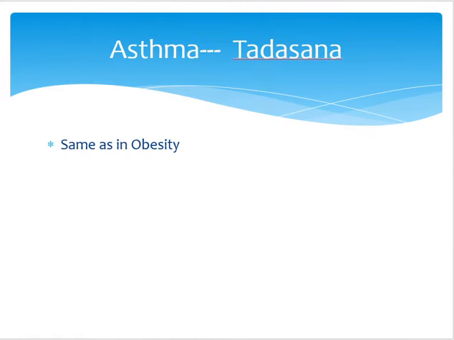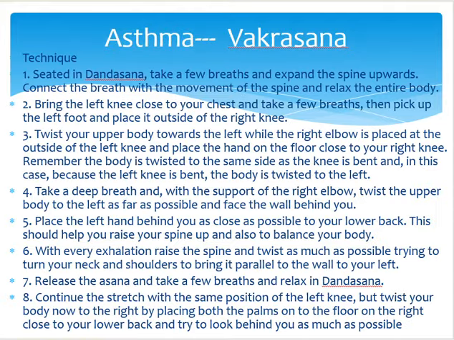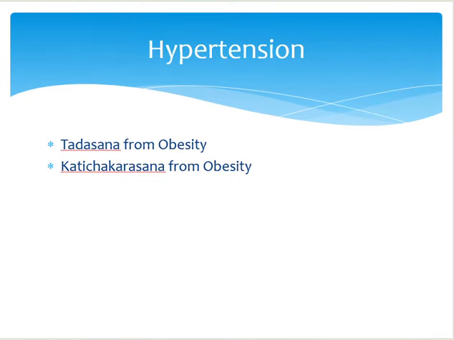Coming on to asthma, again we have Tadasana, which is the same as in obesity. You can note it down from the obesity part. And the second asana for asthma is Vakrasana. I have mentioned Vakrasana here. For Vakrasana, you can write the technique and then the benefits and contraindications of Vakrasana.